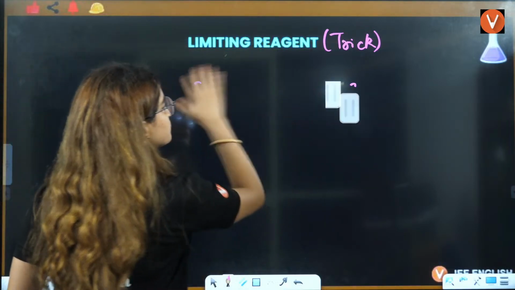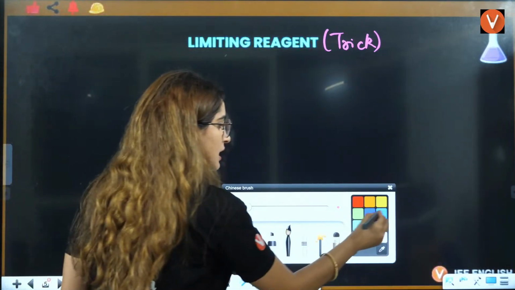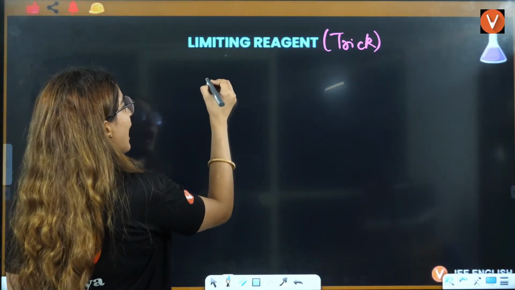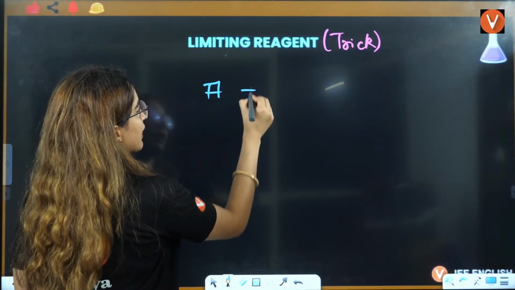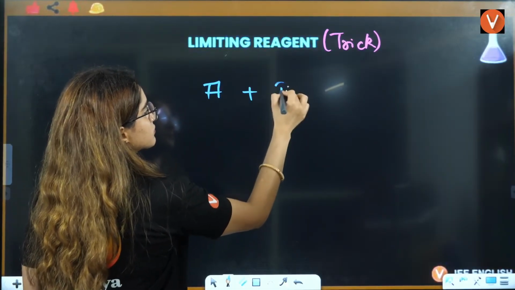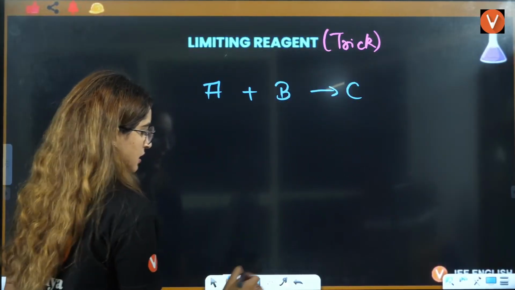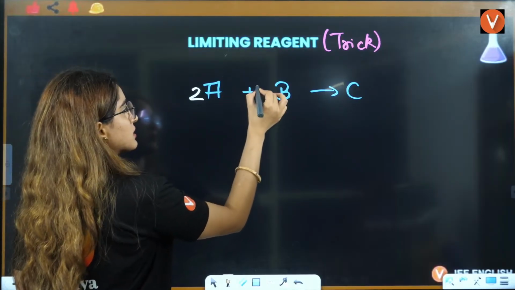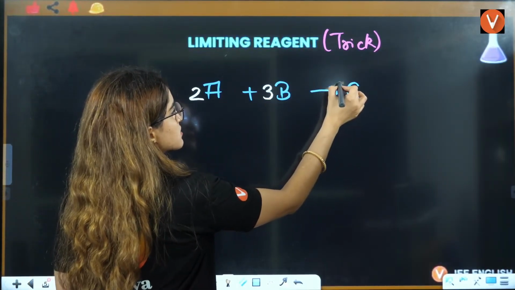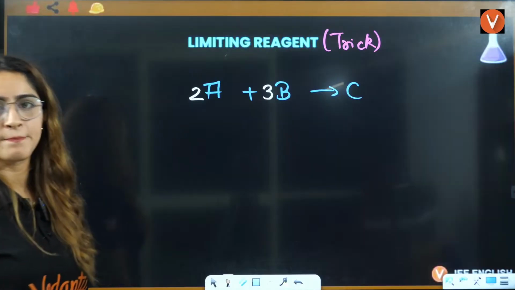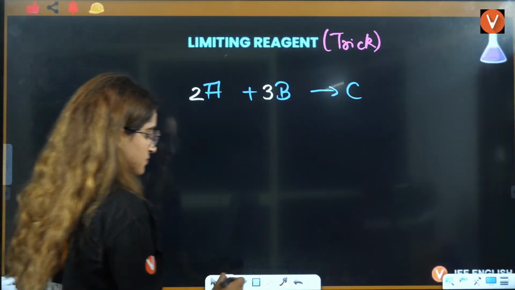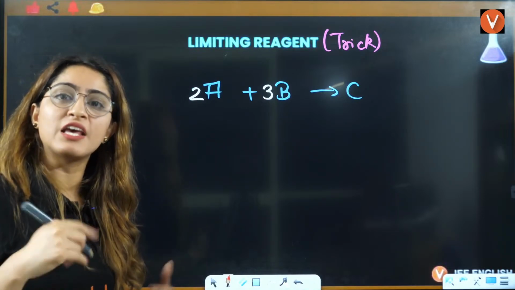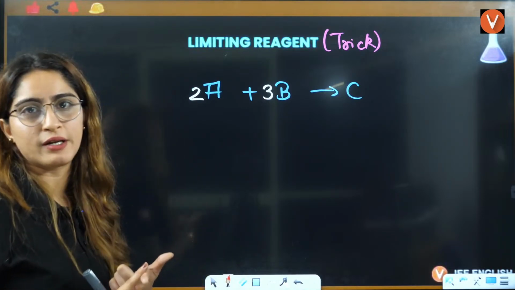Simply what we will do, and this is going to be very beneficial for you, let's say you have A and this is B, giving rise to C. I am assuming that this is 2, this is 3, and this is 1. This is a random assumption. Now, you have two things: one is given moles, the other is stoichiometry.